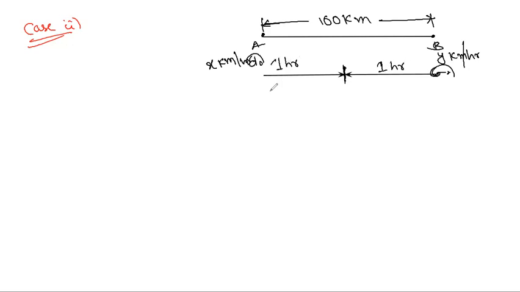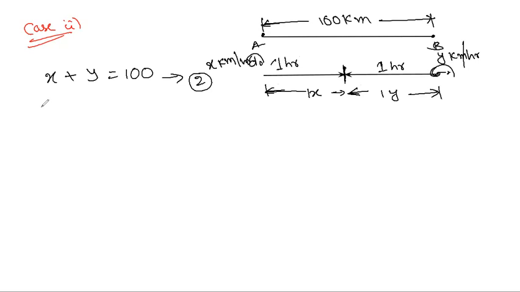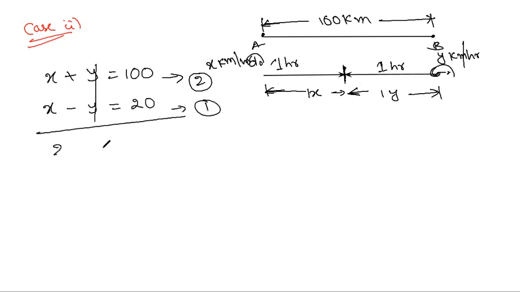What is the distance traveled by car A? 1x. By car B? 1y. So x plus y is equal to 100 kilometers. Very good. That we had to subtract, here we have to add. What we got there? x minus y is equal to 20, this is equation 1, right? Cancel y. So 2x is equal to 120. x is equal to 120 by 2, that is 60.